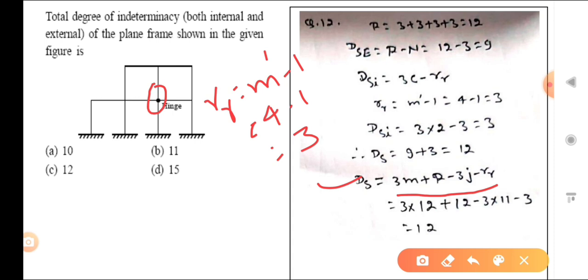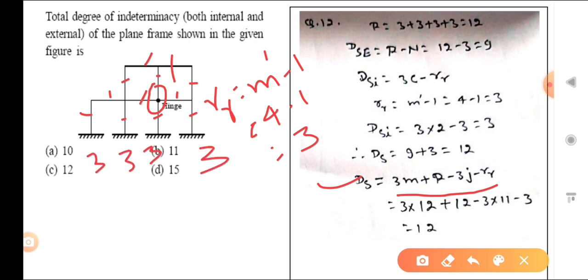Now we have to find M. So M is 1, 2, 3, 4, 5, 6, 7, 8, 9, 10, 11, 12. Okay, so the number of members is 12. And what are the reactions? You can see all supports are rigid joints, so 3, 3, 3, 3.